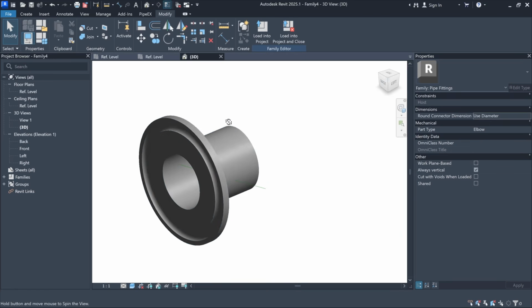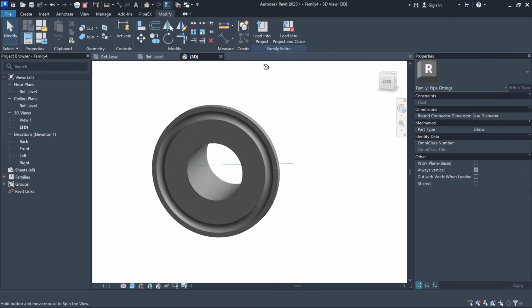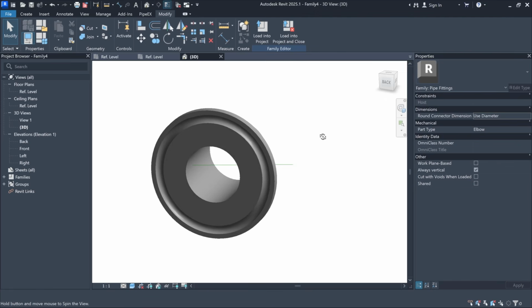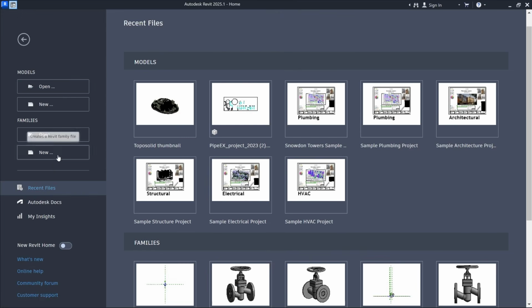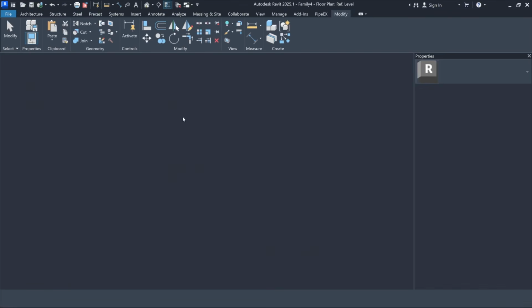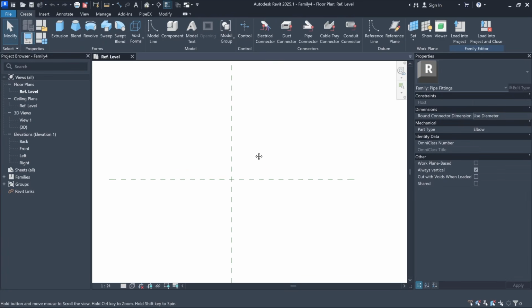Hi everyone! In this tutorial I will show you how you can create a parametric hygienic clamp ferrule in Autodesk Revit. I will start by opening the PipeEX Two Connectors Template. By the way, it is available for download on the PipeEX website.